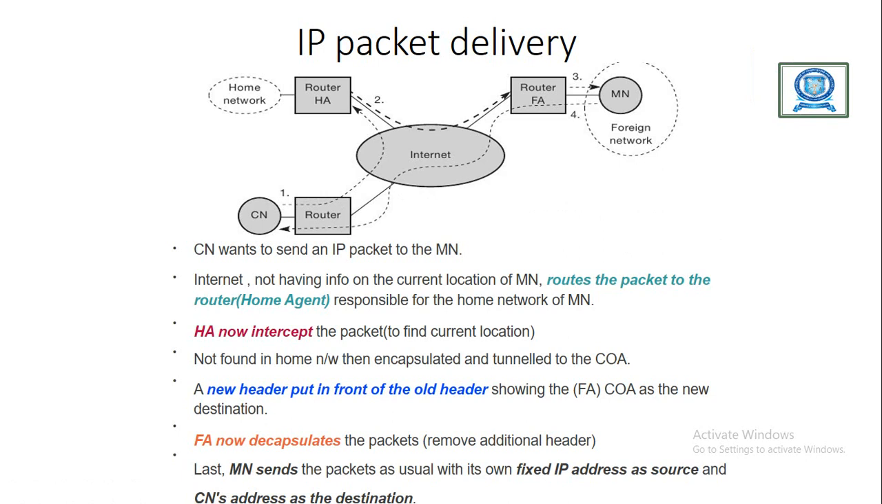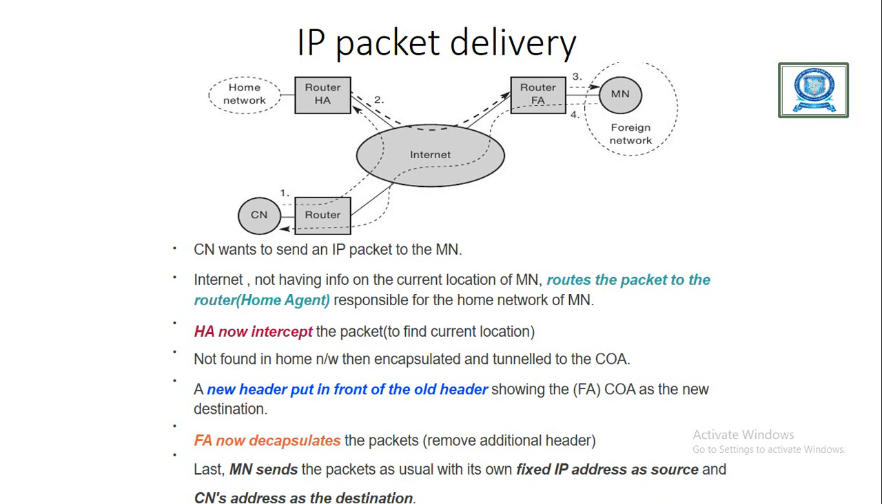The correspondent node puts its information and the mobile node IP address into the PDU. PDU means packet data unit. The PDU is forwarded to the home agent. Now the home agent receives the packet and checks the IP address for the particular data packet. If the IP is not present in its network, then it will find where the IP is present. If the IP is present in the foreign network, then the particular IP